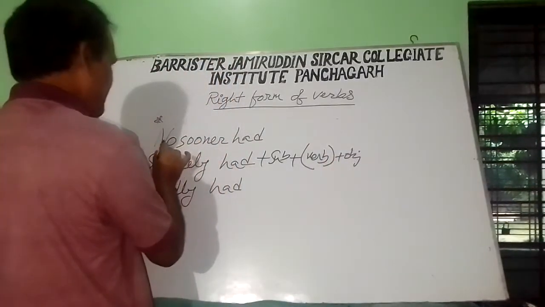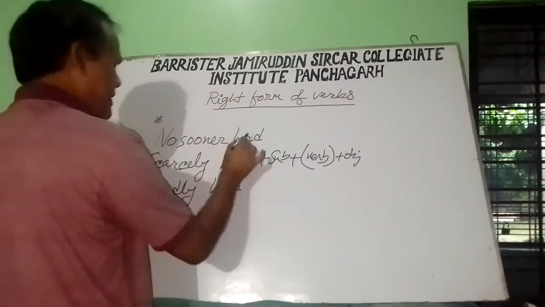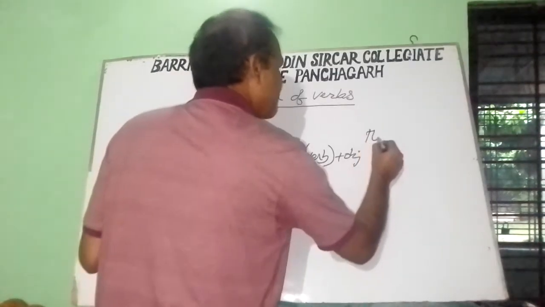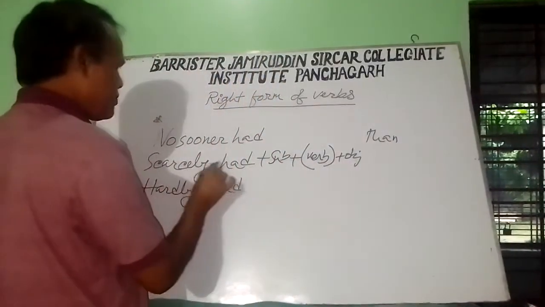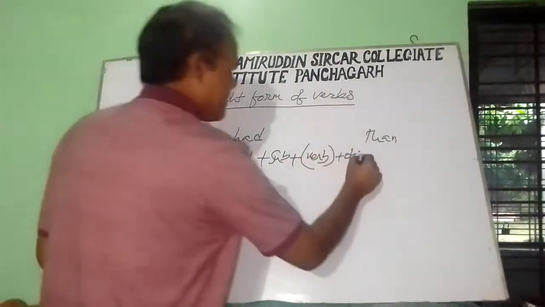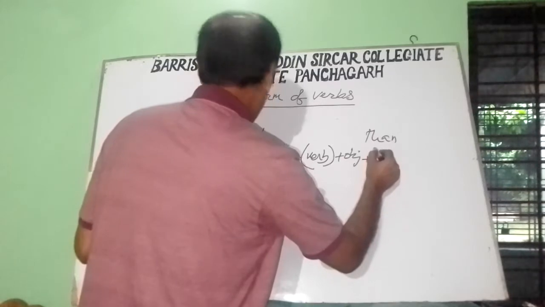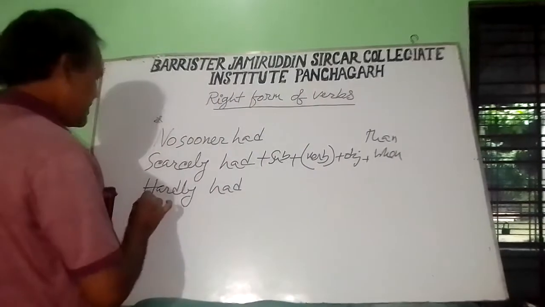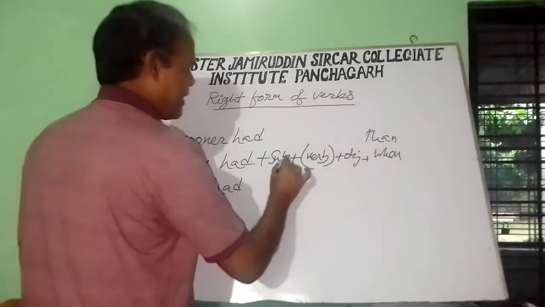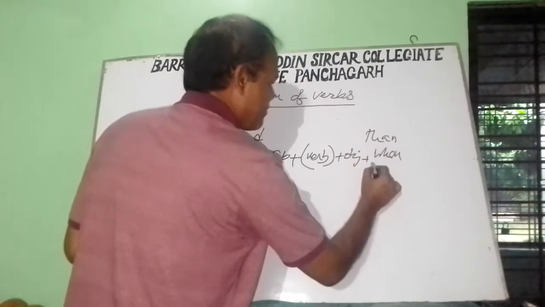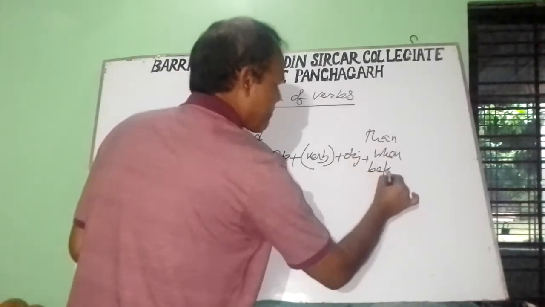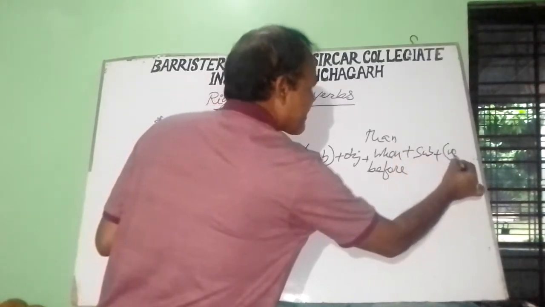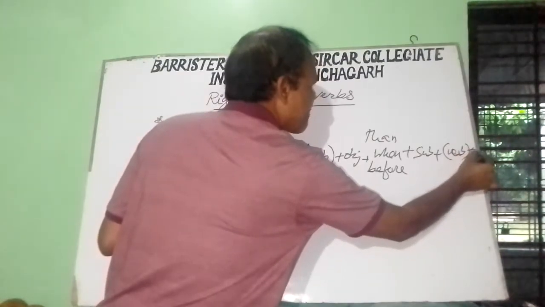If the sentence begins with no sooner had, then here will be than. If the sentence begins with scarcely had, then here will be when. If the sentence begins with hardly had, then after the object there will be before. Then subject, then bracket verb, object.